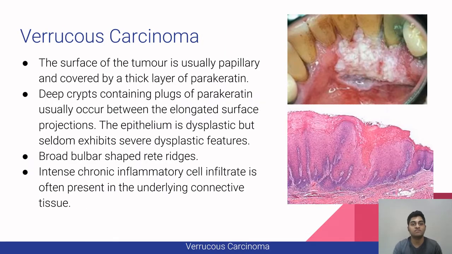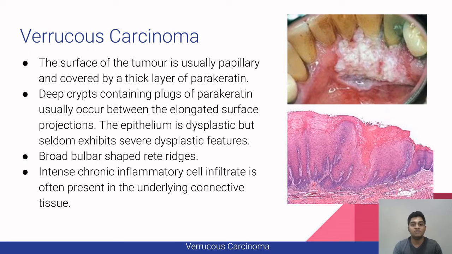Next, coming to verrucous carcinoma, which appears as a thick white plaque with exophytic papillary growth, which can occur on the gingiva, alveolar mucosa, buccal mucosa, hard palate, and floor of the mouth. Histopathologically, the surface of the tumor is usually papillary and covered with a thick parakeratin layer. Deep crypts containing plugs of parakeratin usually occur between the elongated surface projections, which is also known as keratin plugging. You can see here.